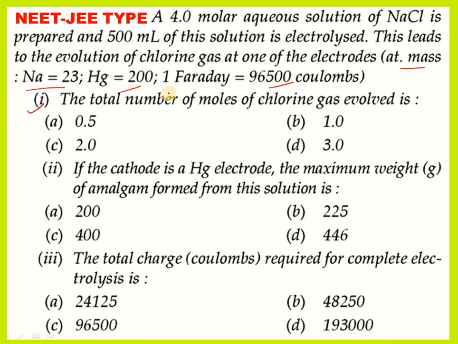The first question is the total number of moles of chlorine gas evolved. The second question is, if the cathode is mercury, the maximum weight of amalgam formed from the solution. The third question is the total charge required in coulombs for complete electrolysis. So they have given three types of questions.